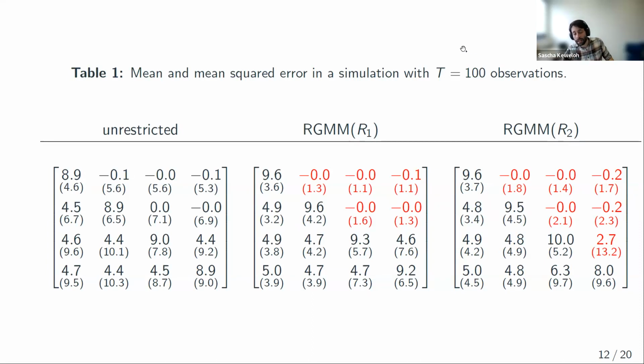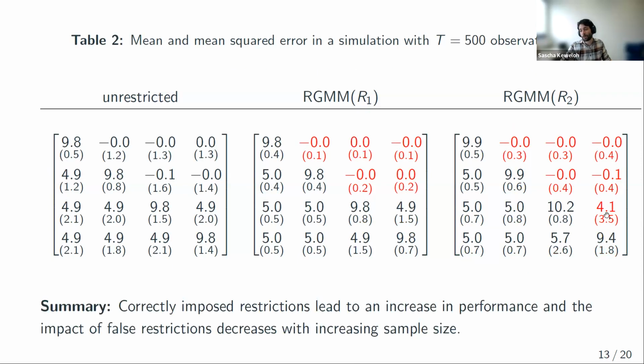So here's now the same simulation. Sample size increases from 100 to 500 observations. And here with 100 observations, mean is 2.7. With 500 observations, mean is 4.1. So this shows that the estimator is able, with more data, to update our prior economic knowledge. We can detect and neglect incorrect restrictions. And that's the huge difference to the traditional approach, because the traditional approach will never update the 0 restrictions, no matter the sample size.